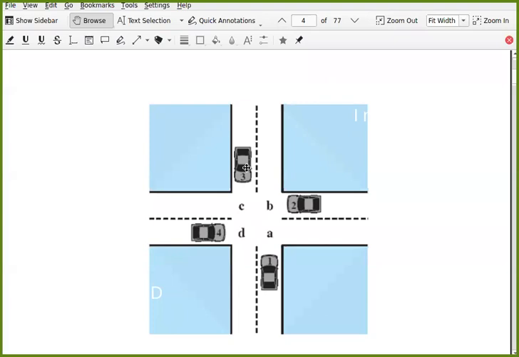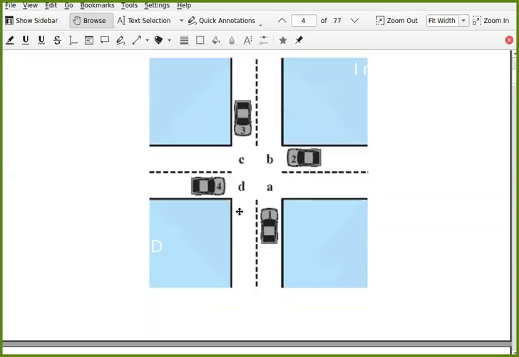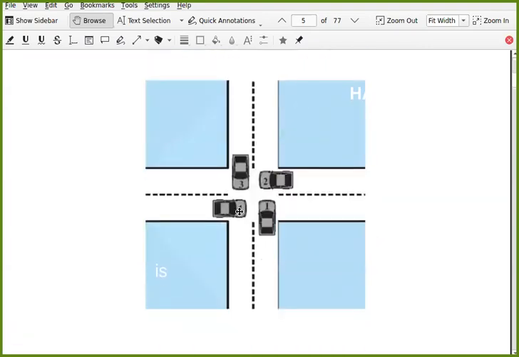Why potential deadlock? If even at this stage none of these cars stops and they continue, so 2 reaches here, 1 reaches here, 4 reaches here, and 3 reaches here, and this is the deadlock. None of these cars can proceed further.